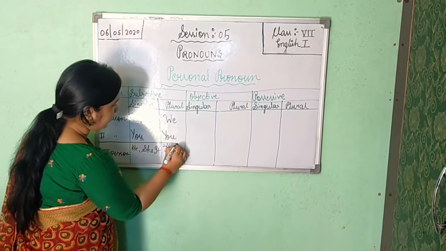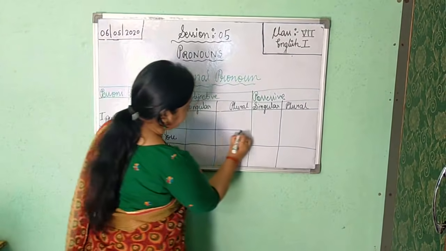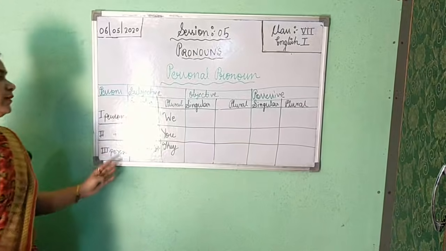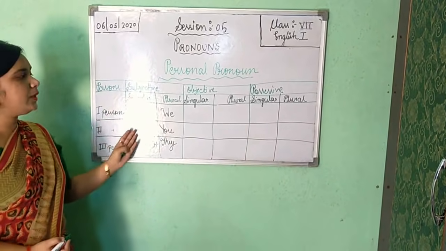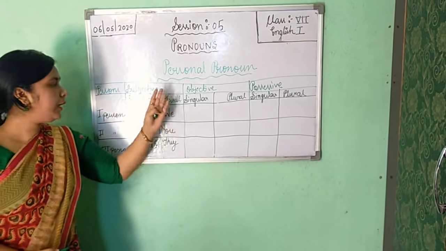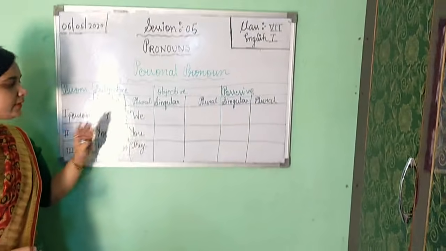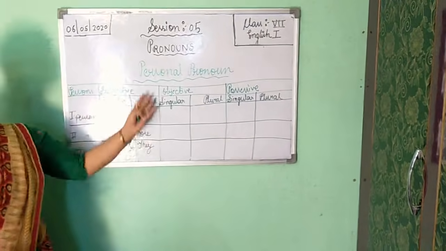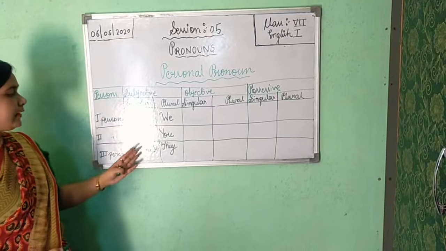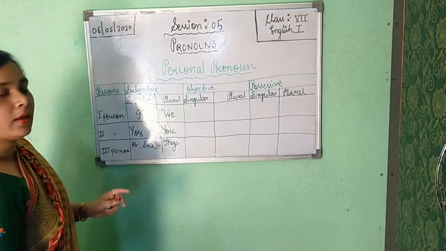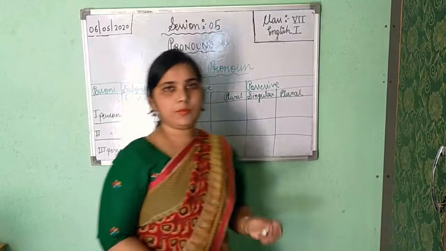Wait, again I am drawing a line to make it clearer. In first person, subjective case, singular number: I. In first person, subjective case, plural number: we. In second person, singular number, you is coming. In second person, plural number, subjective case, again you is coming. In third person, singular number, he, she, it is coming. In plural number, subjective case, they is coming.